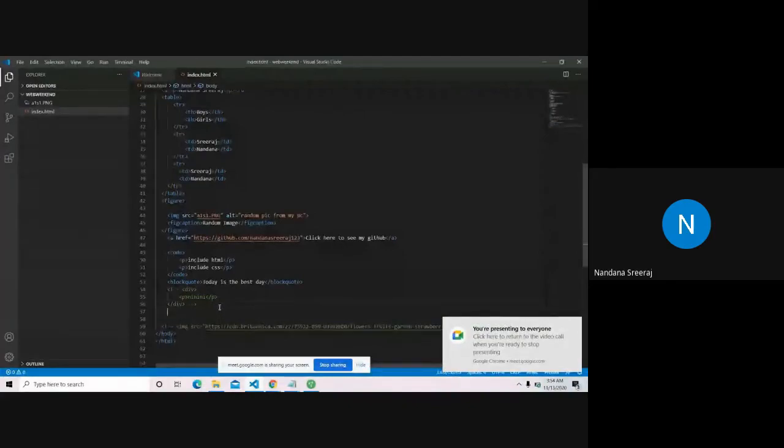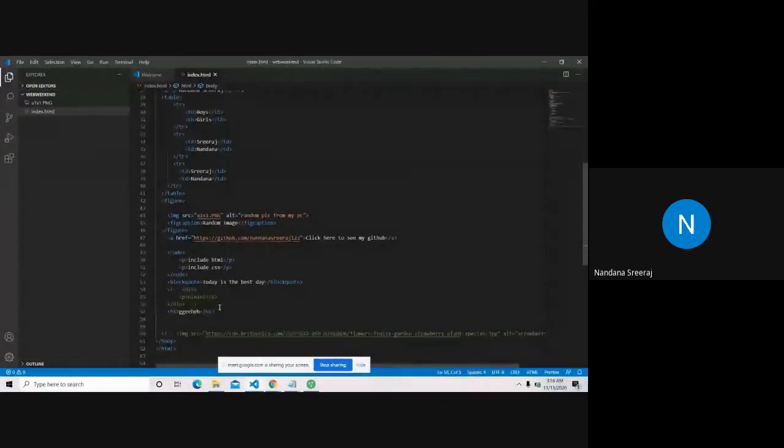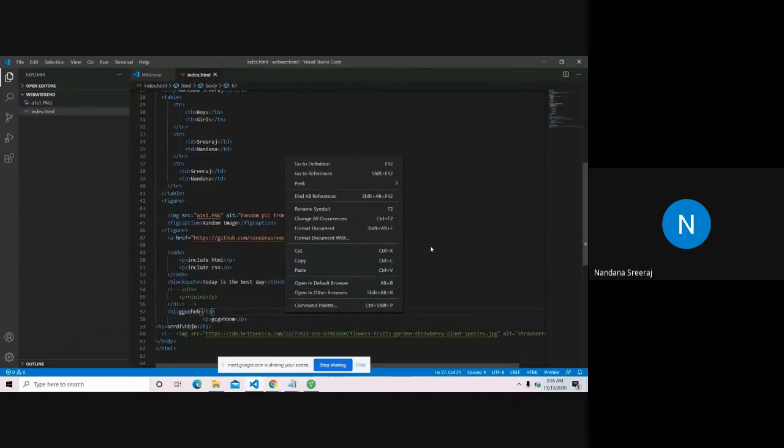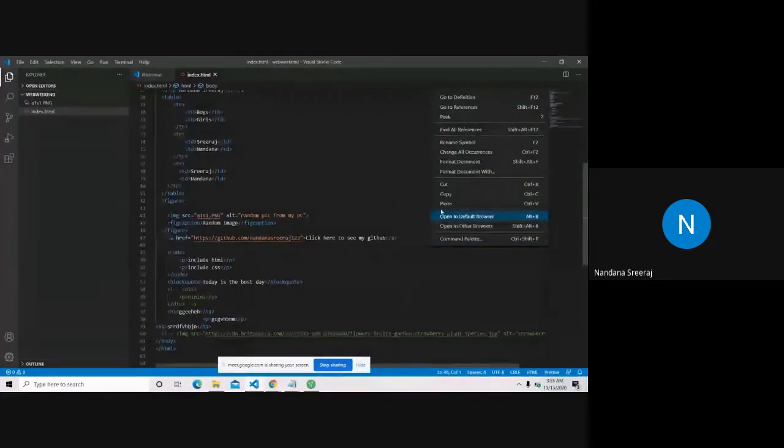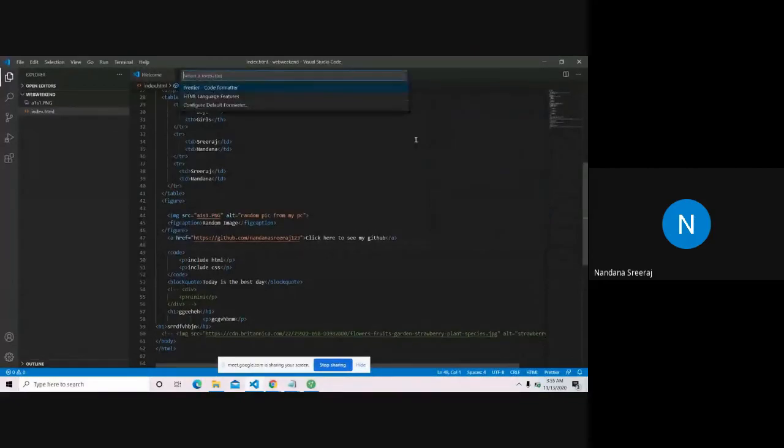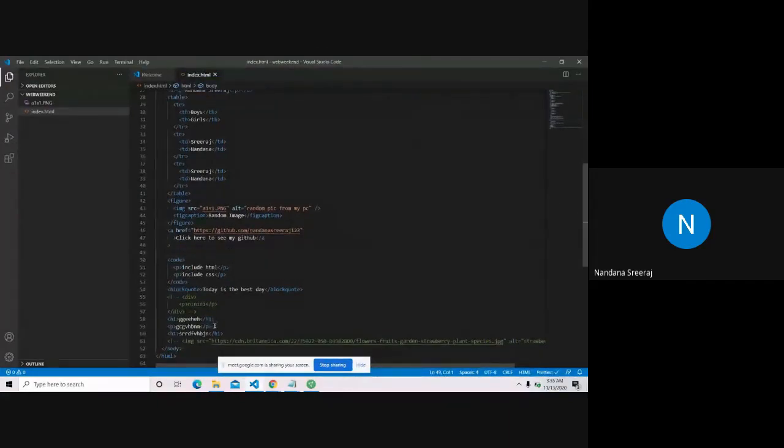See, if I write some code, H1, and I write something here, a paragraph tag, and I mess up the syntax. You see, these three lines are not at all aligned, it's completely out of order. So what I do is right click, and from the right click menu, I choose format document with. Since I've installed Prettier, I'll get Prettier here. The three lines that I made badly aligned got perfectly aligned. And the code now looks pretty, right?